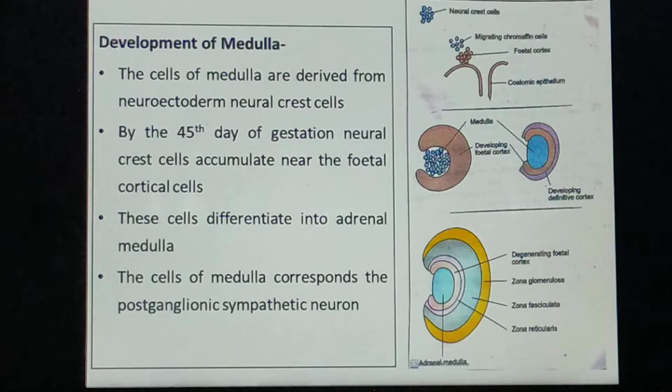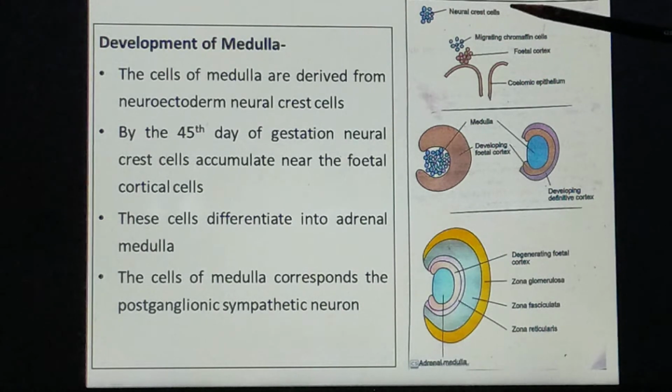Now, I told you that during development, the neural tube is formed, and on either side of the neural tube some cells migrate, and they are termed neural crest cells. You have to remember the previous lecture and look into the neural crest cell derivatives.